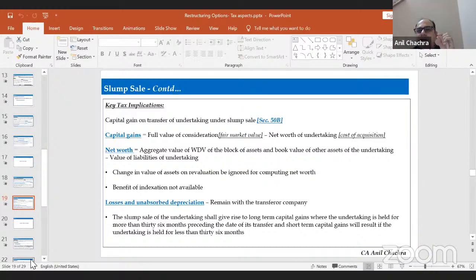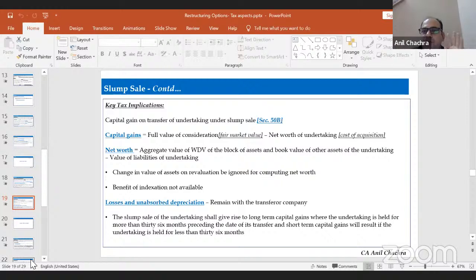Now the question would be, in case of a slump sale, whether it would be a long-term capital gain or a short-term capital gain. The 36-month period needs to be checked for the undertaking, whether my undertaking is 36 months old or not. If so, it will be treated as long-term, otherwise short-term. One of the assets may have a 5-month-old holding period, but that will not be accounted for, right? We have to see the undertaking. Undertaking means all the assets are part of the undertaking. If it is 36 months old, that will be treated as a long-term capital gain.